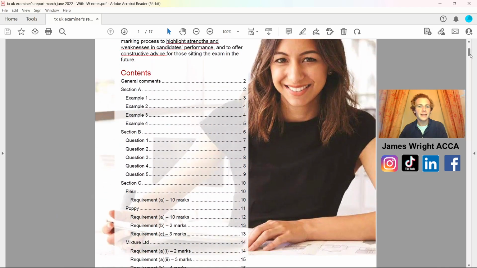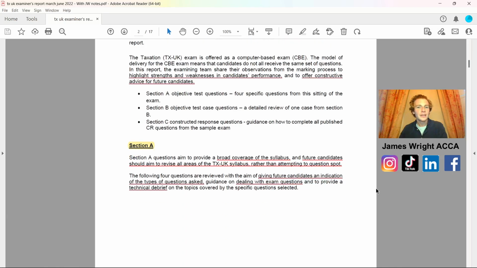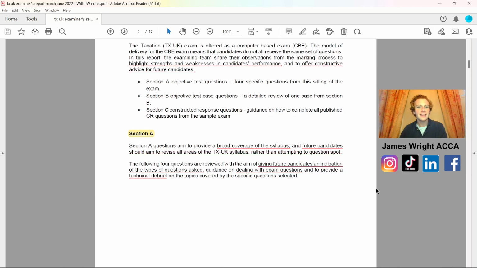Pen and paper at the ready, because basically this document is written by the external examiners. Hardly any ACCA students go into a lot of depth with it, but that's where you'll see as we go through now, you're going to have my notes that you can take down, anything that was really key, and this document, as you can see here, highlights the strengths and weaknesses of candidates' performances, and it's to help and advise future candidates to pass the taxation examination paper, just like yourself watching today.